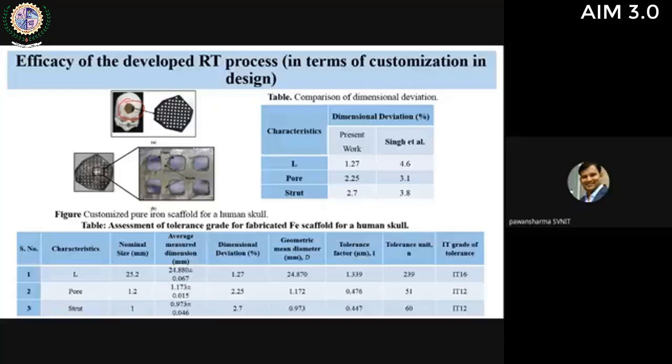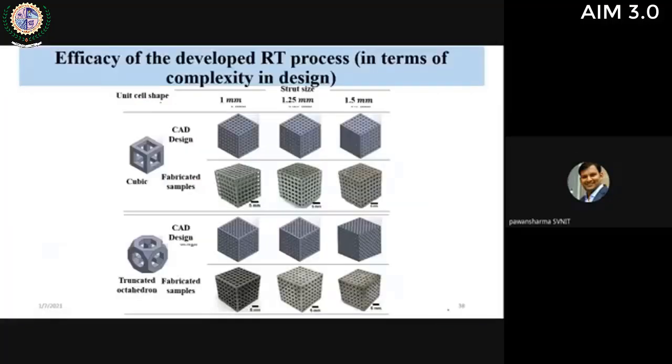You can see it has been successfully printed using the developed technology. We compared it using the IT grades, and it was very much in the medical IT grades as prescribed for the purpose. The previous case study was to test the customization aspect of the technology.